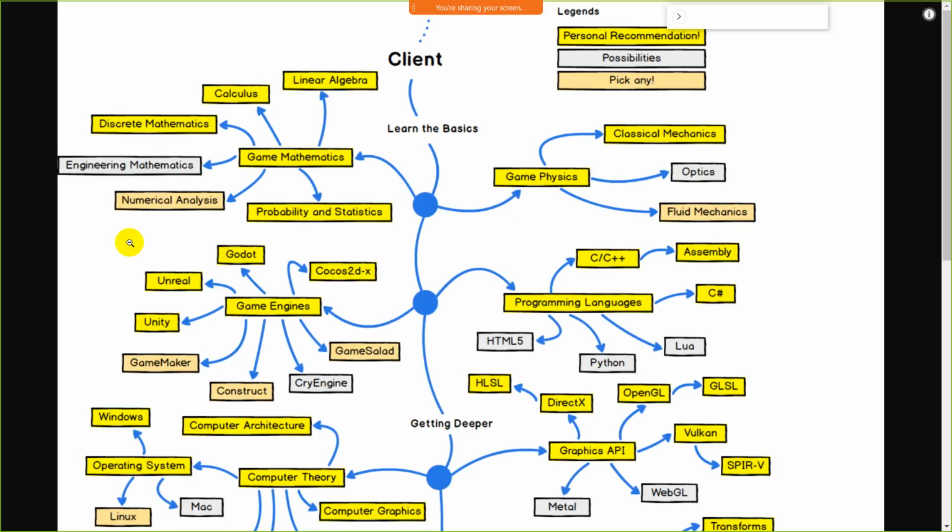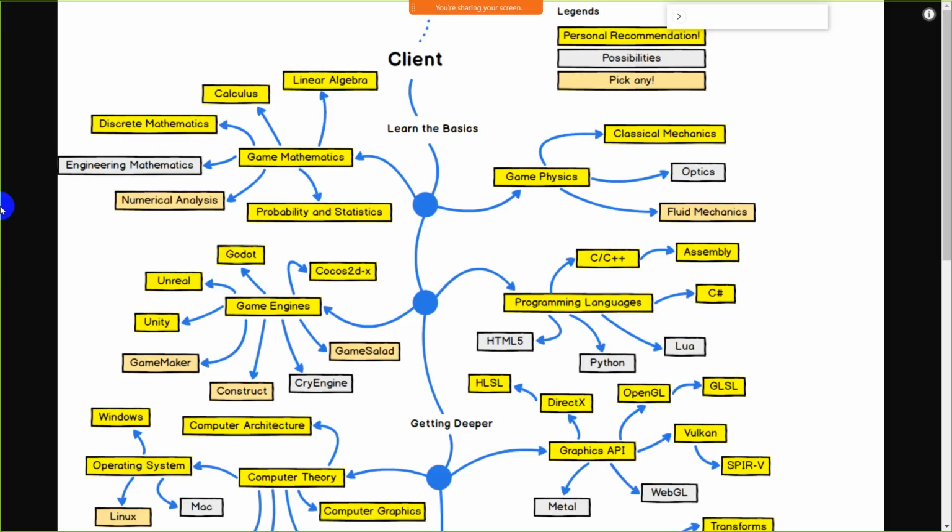Okay, so first of all you must know about some classical mechanics. After that, optics, and after that some fluid mechanics. These all come under the game physics part. Like, as we know, gravity and all that stuff comes under game physics. So along with game mathematics, you must have knowledge about game physics, like some classical mechanics.